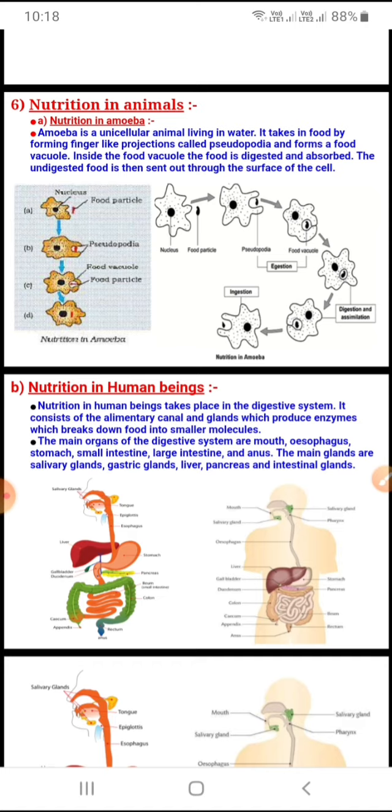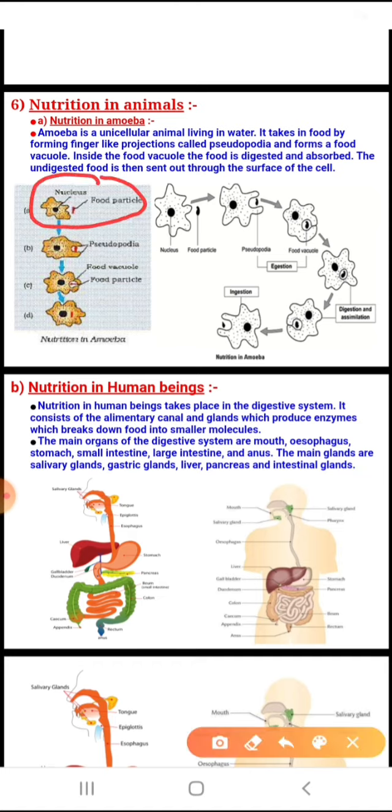So let us go through this process in detail. Okay, that is nutrition in amoeba. It is a 4-step process. So first step, ingestion. You can see here, if you see the diagram carefully, this is the first step. If you remember, amoeba is a unicellular organism having no basic shape. This is the simplest of the diagrams. Here there are no chances of any reduction in marks in the diagram because amoeba is shapeless.